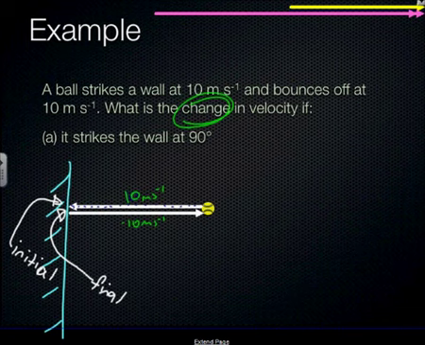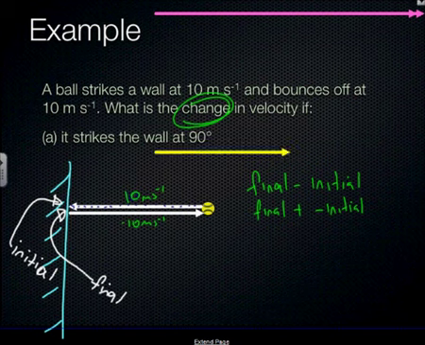Okay, so if I'm going to have final minus initial, that's going to be the same as final plus the negative of the initial. So let's make that initial one into a negative. There we go. So now I've got two vectors going in the same direction.